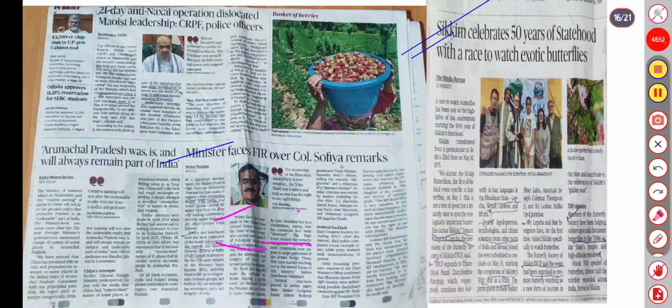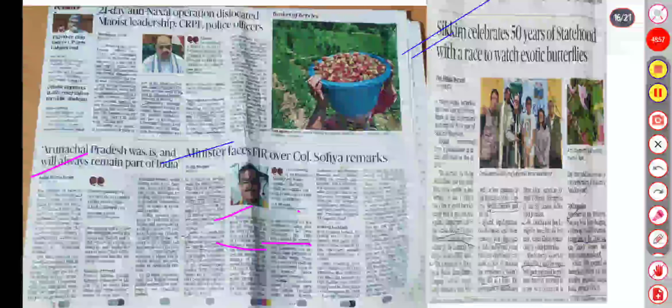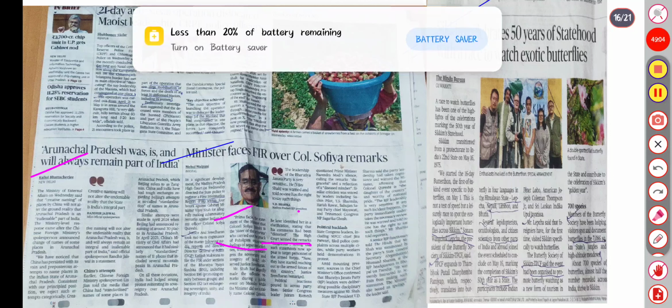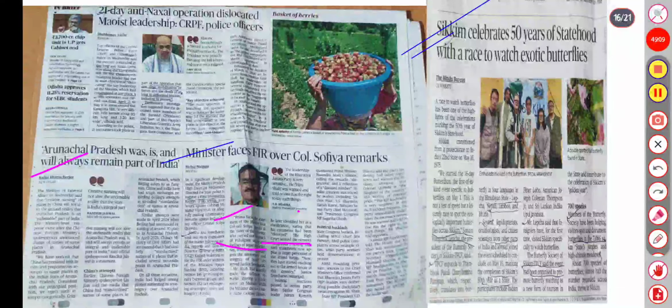And also, Arunachal Pradesh was, is, and always will remain a part of India. The External Affairs Ministry said that creating names by China will not alter the ground reality. Arunachal Pradesh is an inalienable part of India, and the renaming of places in Arunachal Pradesh will not be considered. China has attempted to rename places in the Indian state of Arunachal Pradesh. Consistent with our principled position, we reject such attempts categorically. Strict action should be taken regarding this type of thing.